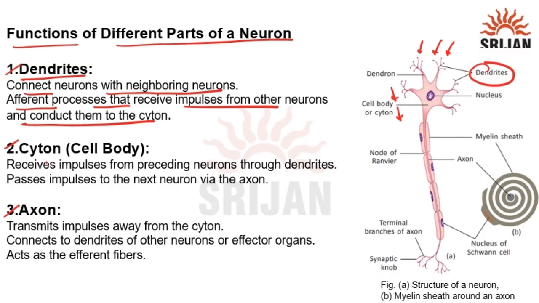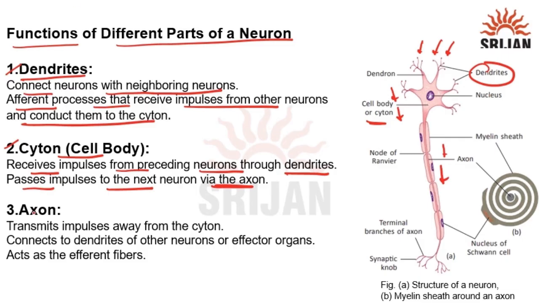Now, let's see the function of the cyton. The cyton receives impulses from preceding neurons through dendrites and passes impulses to the next neuron via the axon.